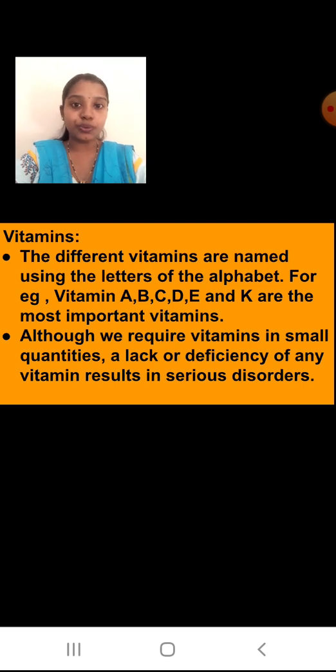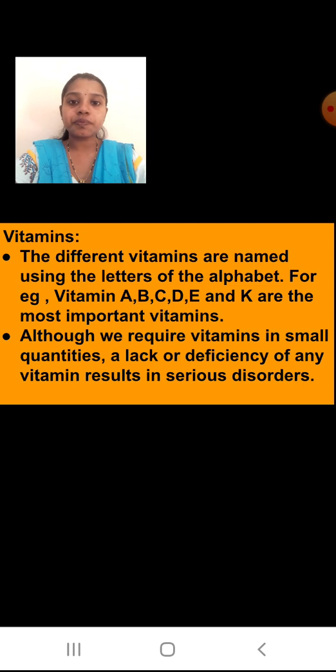Means, as I told you, even though we require these vitamins in small quantities, if you don't have them, you have to suffer from a disorder. Okay students, so all these vitamins are very important in your body, so you are going to have them.